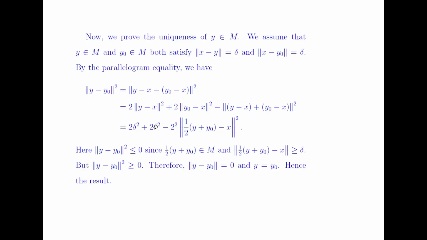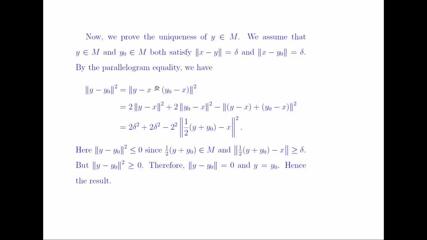So now we'll talk about the uniqueness of such y. Now we prove the uniqueness of y belonging to M. Assume that there is another element, say y naught in M, satisfying these conditions: norm of x minus y is equal to delta and norm of x minus y naught is equal to delta. Considering the norm of y minus y naught squared, which is equal to the norm of (y minus x) minus (y naught minus x) squared.